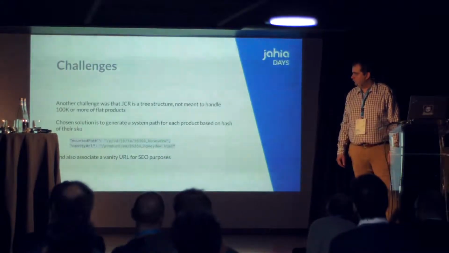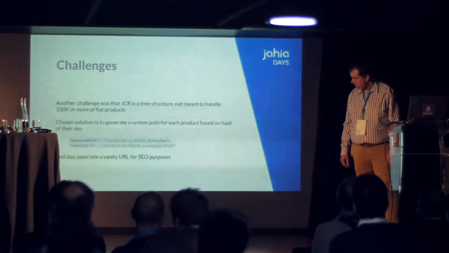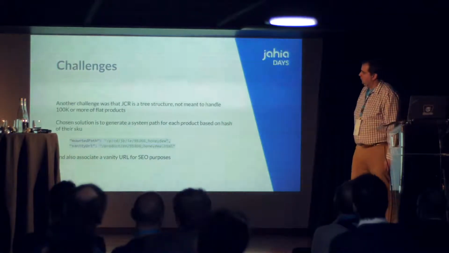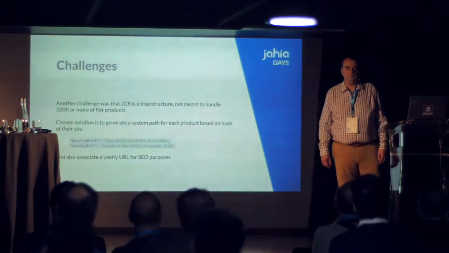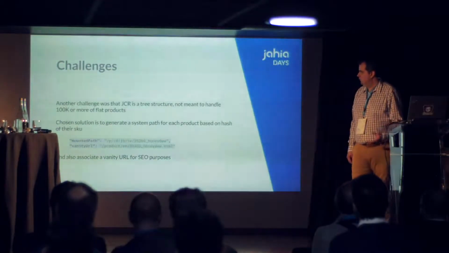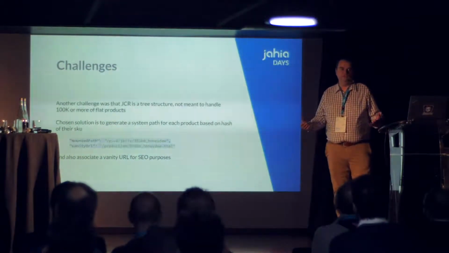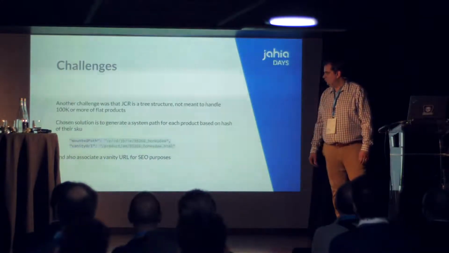We created catalogs of up to 500,000 products. And in that case, you can't display that in one page or in one level in the JCR, because for people working with Jahia and JCR for a while, we all know that under one node, you're not supposed to have more than a thousand or so nodes of data. So you have to split it.